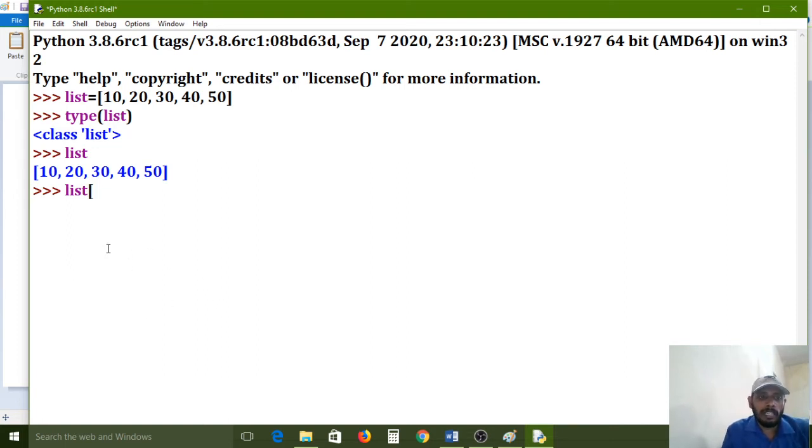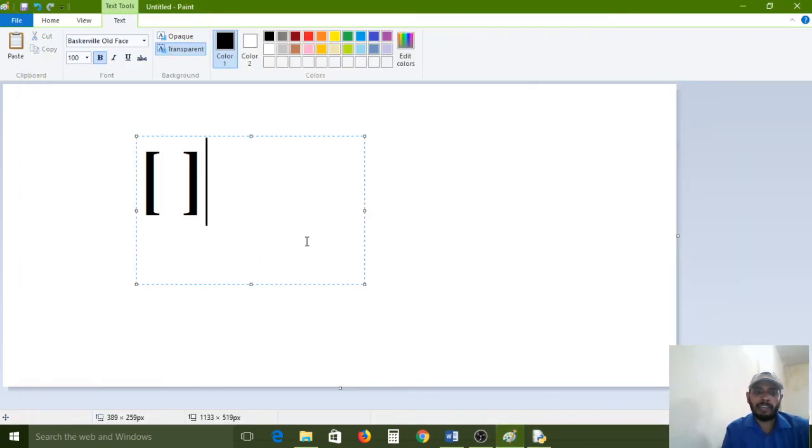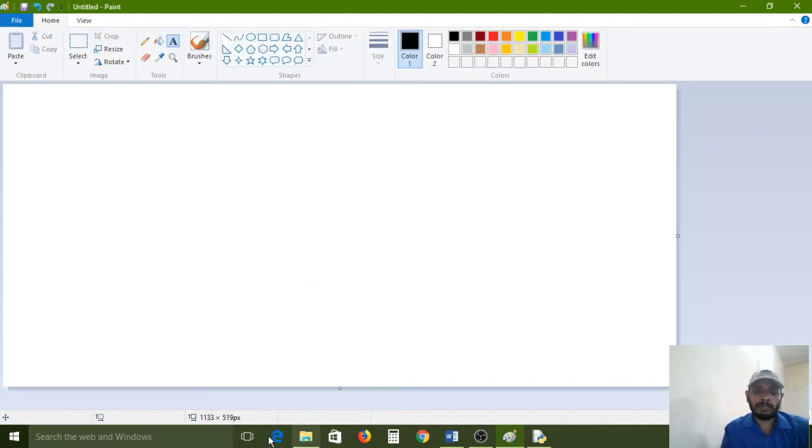Actually, if you want to access these elements, compulsorily we have to use an index. Index means in which way is it actually storing? 10, 20, 30, 40, 50. Here we have 5 elements.